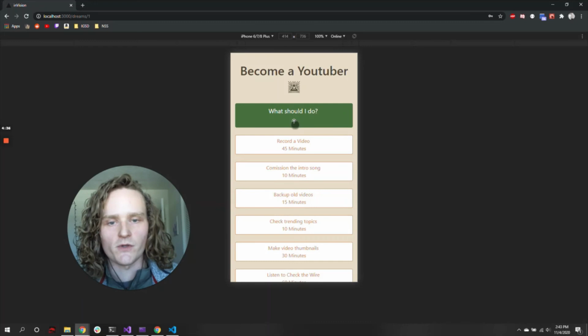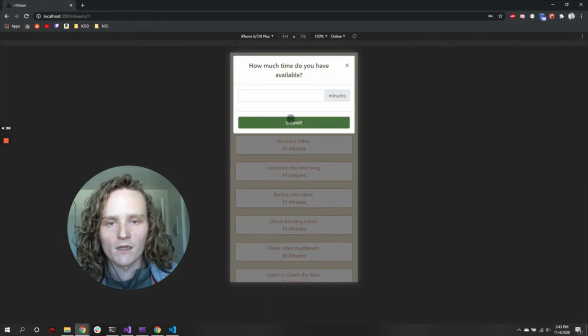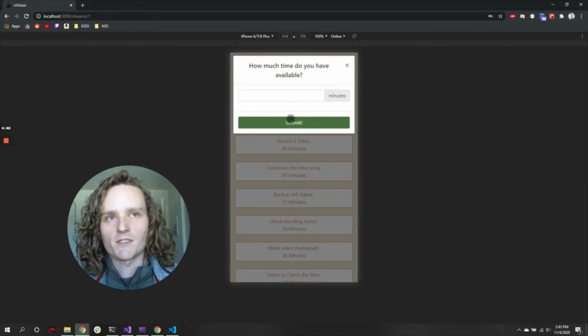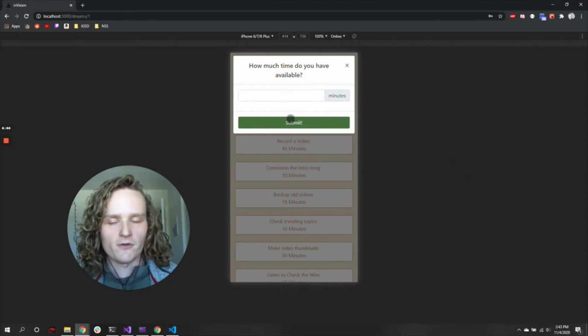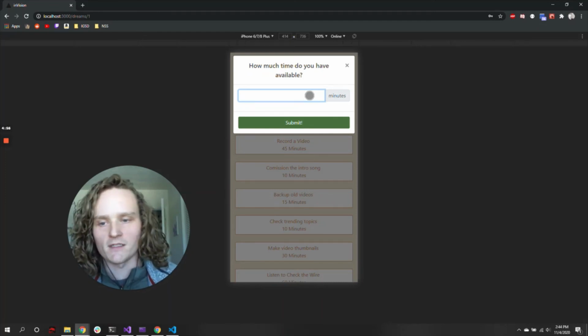So let's take a look at this what should I do button. A bottleneck for me whenever it comes to working on a project or a goal of mine is that it's sometimes difficult looking at the insurmountable mountain of tasks that I have in front of me and figuring out what it is exactly that I want to do. If I have 45 minutes, I'll spend 20 of those minutes weighing my options and waste away half of my available time.